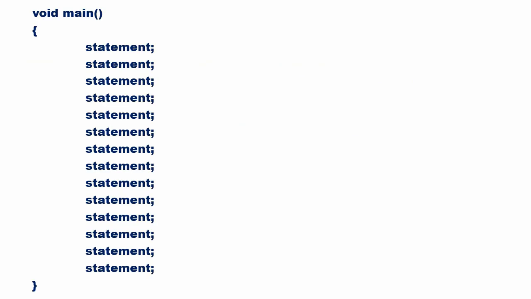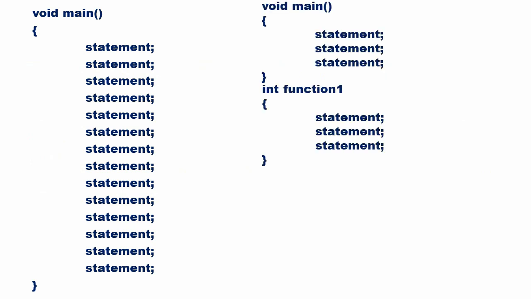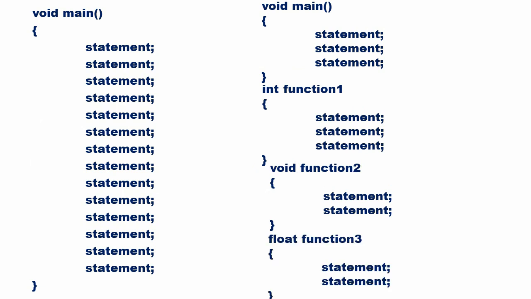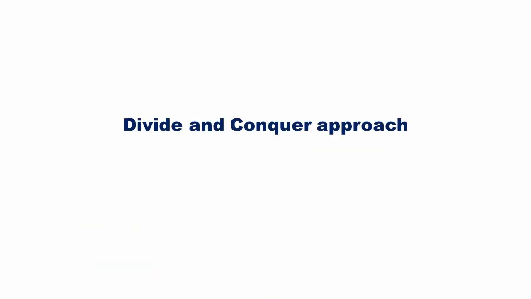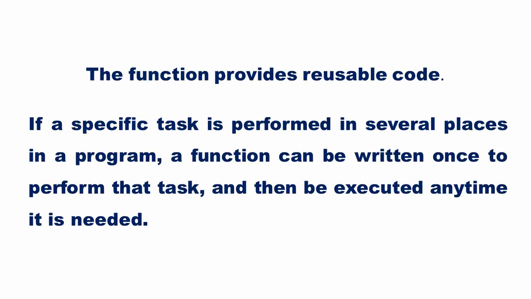Here the program has one long complex function containing all the statements necessary to solve a problem. Instead of writing one long function that contains all the statements necessary to solve a problem, several smaller functions can be written, with each one solving a specific part of the problem. These small functions can then be executed in the desired order to solve the problem. This approach is sometimes called divide and conquer approach because a large problem is divided into several smaller problems that are more easily solved.